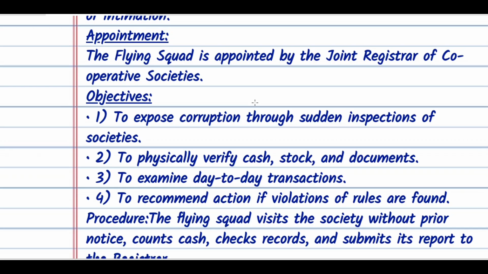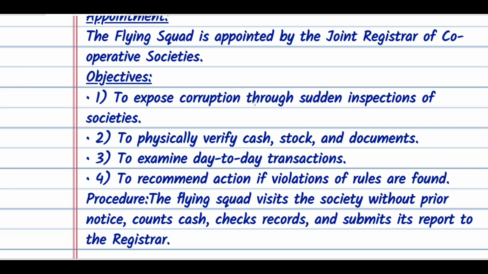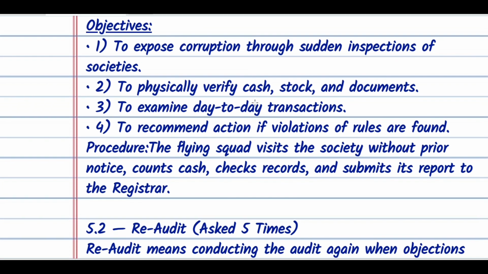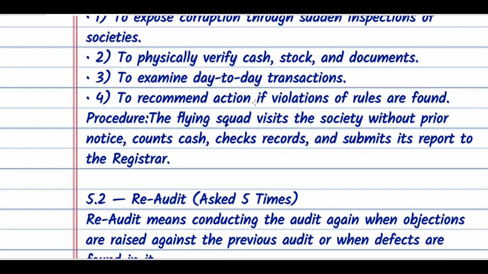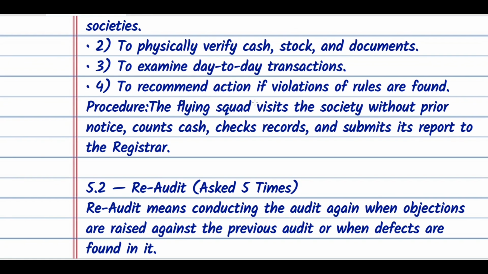Objectives: what are the objectives of the flying squad? Number 1, to expose corruption through sudden inspections of societies. Number 2, to physically verify cash, stock and documents. Number 3, to examine day-to-day transactions. Number 4, to recommend action if violations of rules are found.